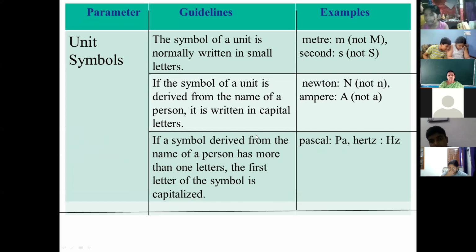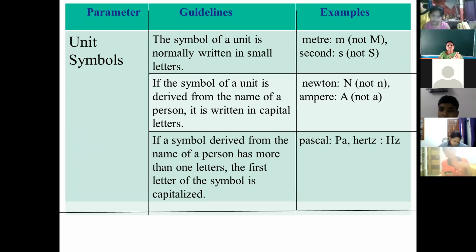Second is our symbol. How we should write the symbol. Many times, in spite of writing the full spelling of the unit, we write its symbol. We represent that unit by its symbol. So what are the rules we have to follow when we are writing the symbol of a unit? The first rule: the symbol of a unit is normally written in small letters.